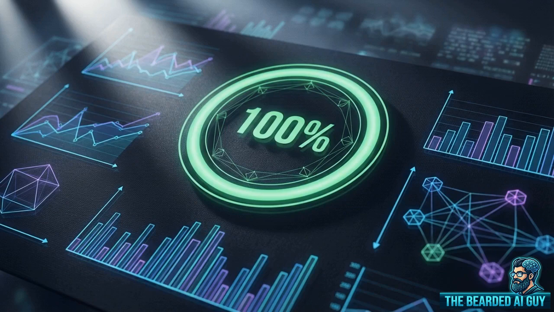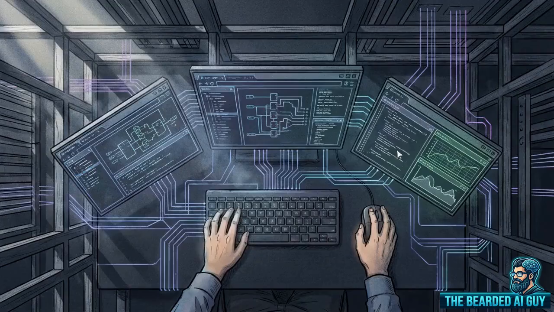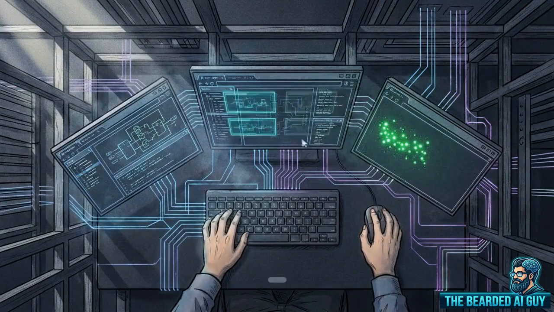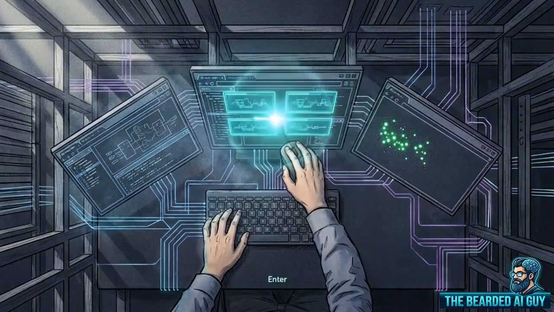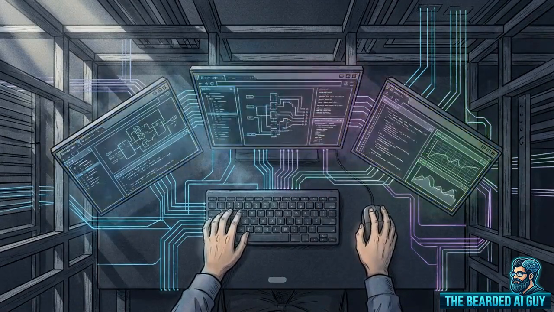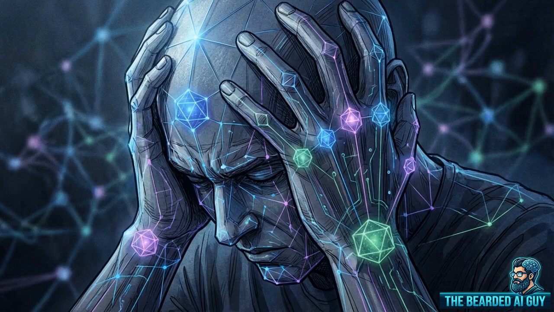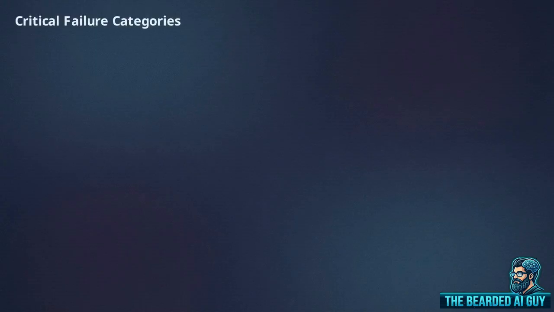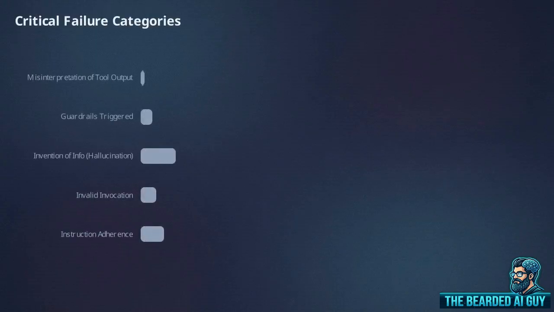Microsoft researchers ran this framework against 115 complex trajectories across structured APIs, incident response workflows, and open-ended web environments. There is a prevailing industry assumption that long-horizon agents fail primarily due to poor planning capabilities, hallucination, or a fundamental misunderstanding of the user's intent. This chart compares the frequency of different critical failure categories across benchmark domains.